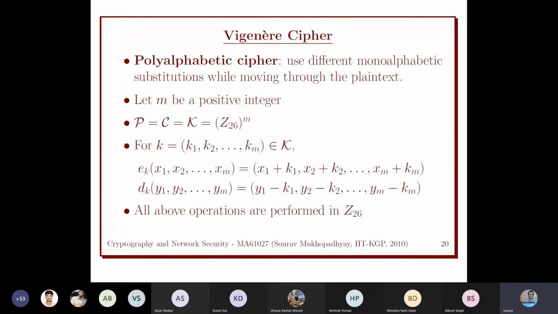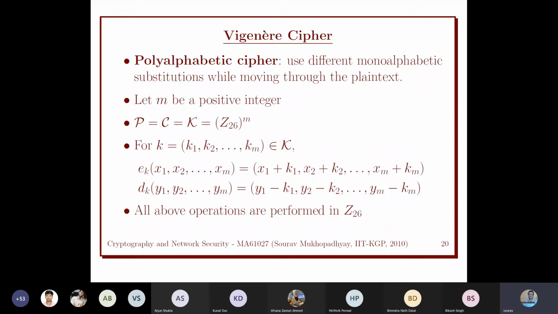Polyalphabetic cipher means we want to destroy that uniqueness. The basic idea is to use a different monoalphabetic substitution while we are moving through the plaintext. We'll slowly discuss 2-3 such polyalphabetic ciphers.